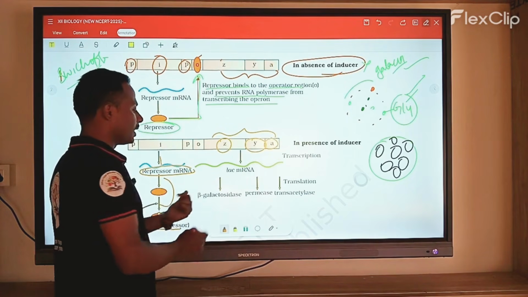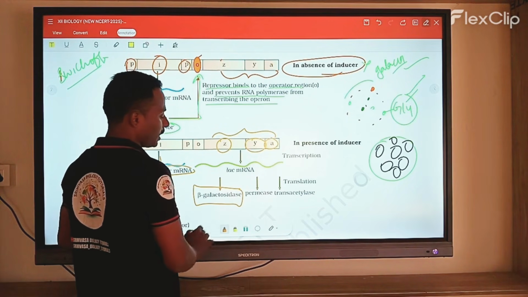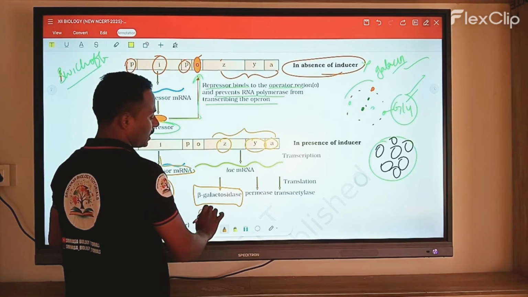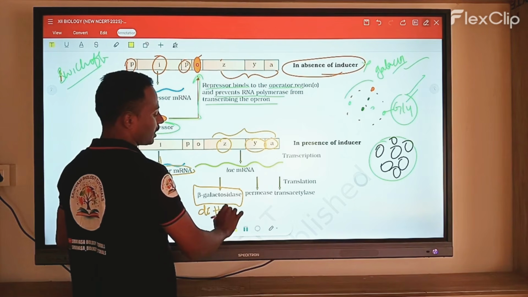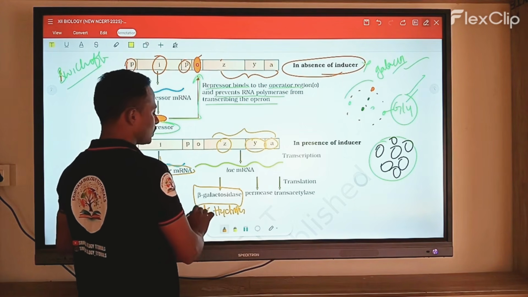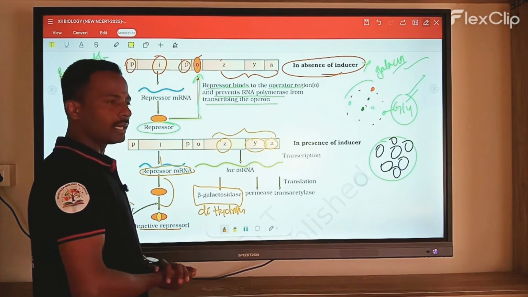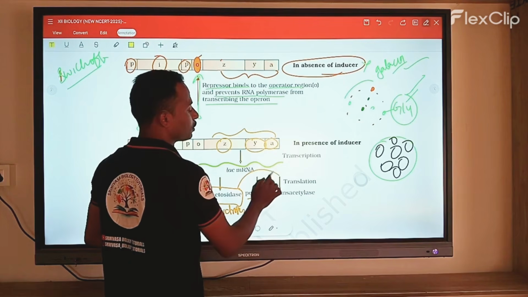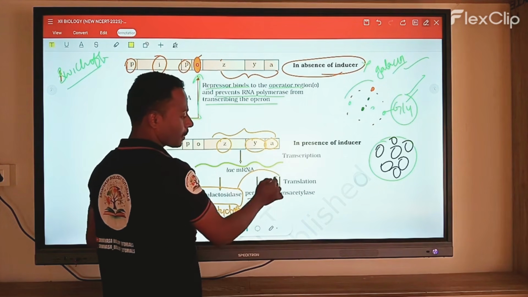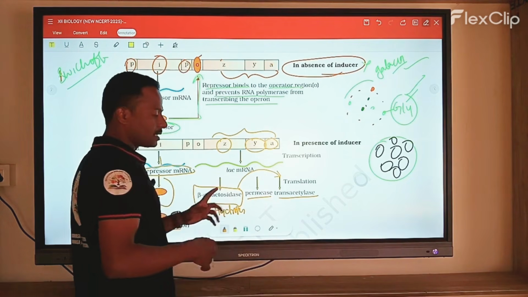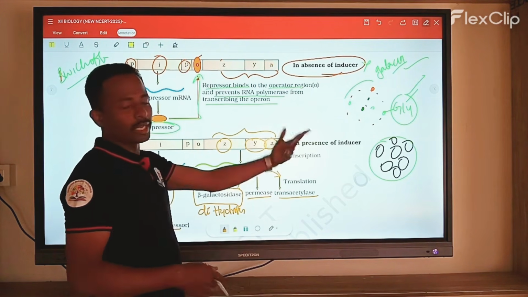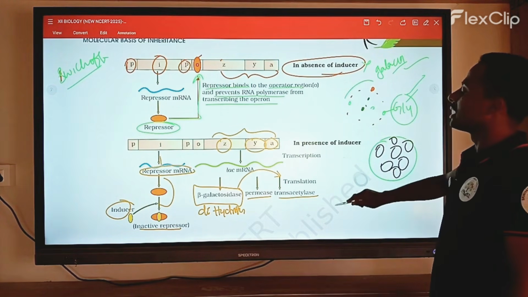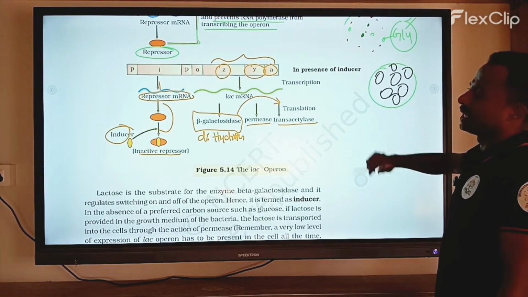See, in this Z, Y, A, beta galactosidase completes the synthesis. The disaccharide molecules get hydrolyzed, simply called hydrolysis, and are completely broken down into simple molecules. Permease gives permission for lactose to enter the cell. The trans-acetylase helps in the synthesis of protein, meaning in the translation process it helps the gene.